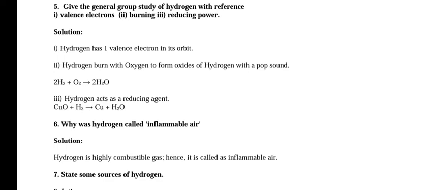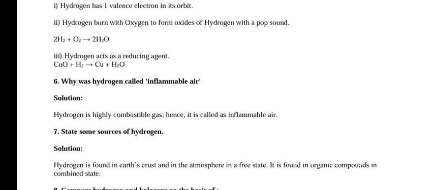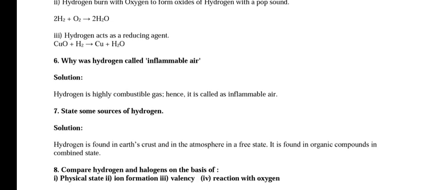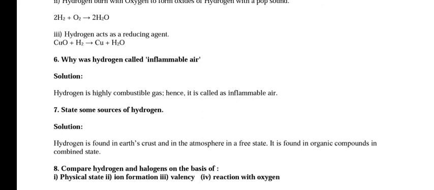Why was hydrogen called inflammable air? Hydrogen is a highly combustible gas. Hence, it is called inflammable air. State some sources of hydrogen. Hydrogen is found in the earth's crust and in the atmosphere in a free state. It is found in organic compounds in a combined state.